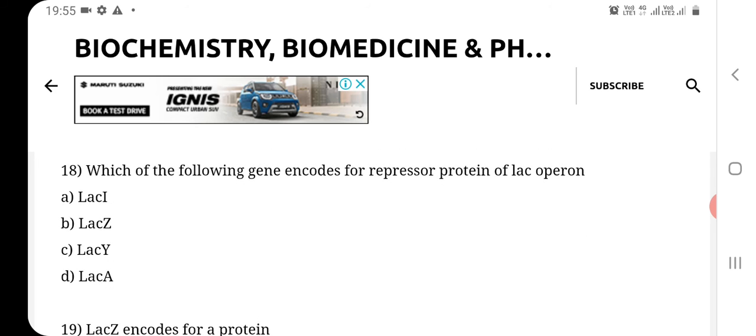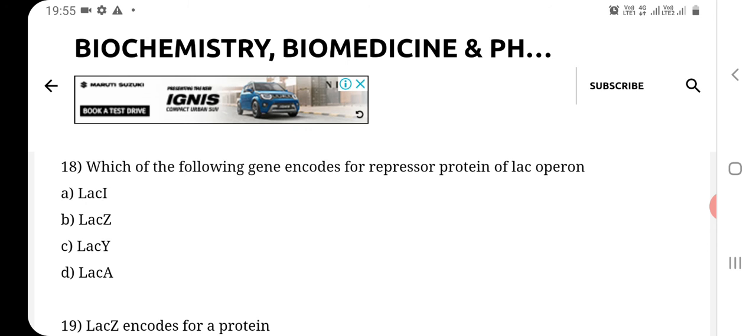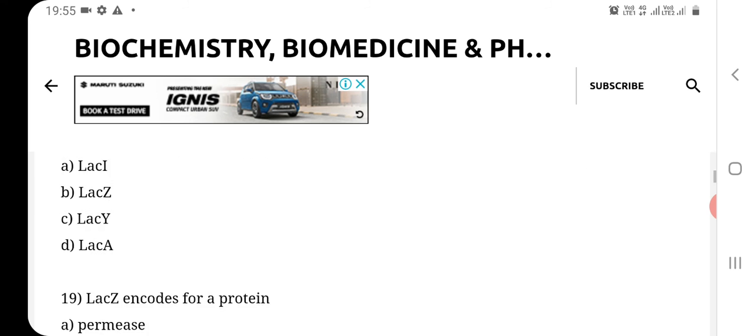Now question number 18. Which of the following genes encodes for repressor protein of lac operon? Option A, that is LAC-I, option B, LAC-Z, option C, LAC-Y, and option D, LAC-A. So the gene which is responsible for the encoding of repressor protein of lac operon is LAC-I gene. Therefore, the correct answer of this question number 18 is A option, that is LAC-I.